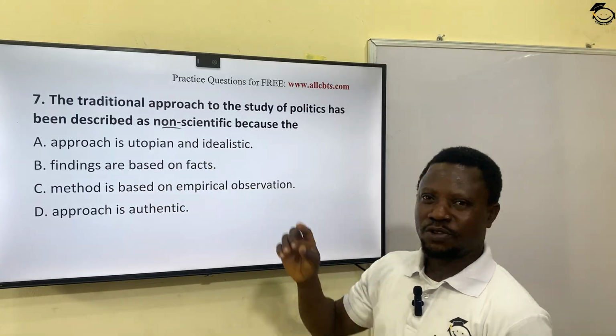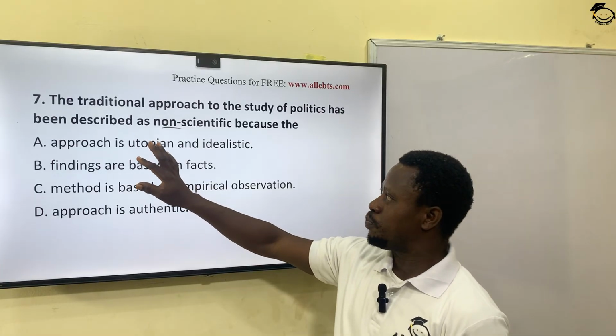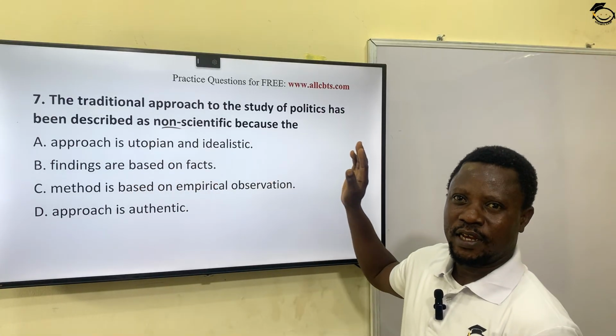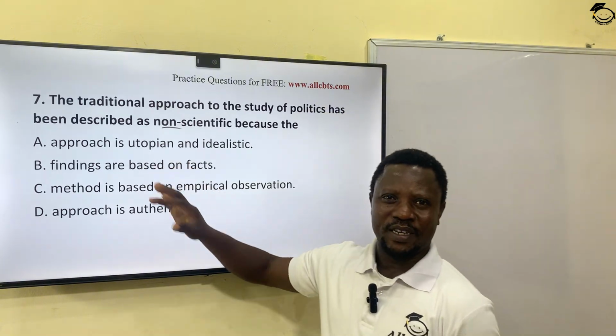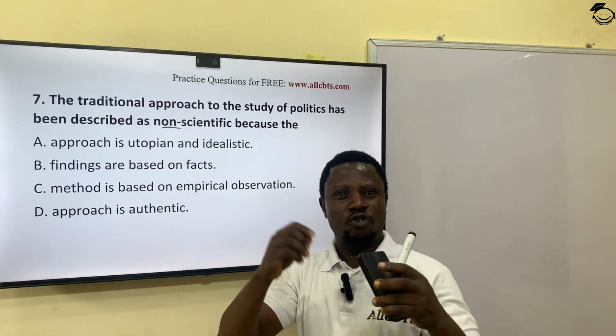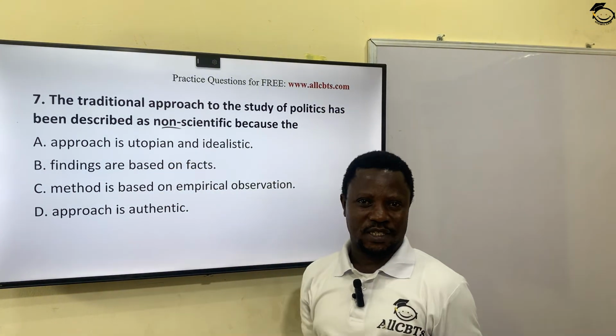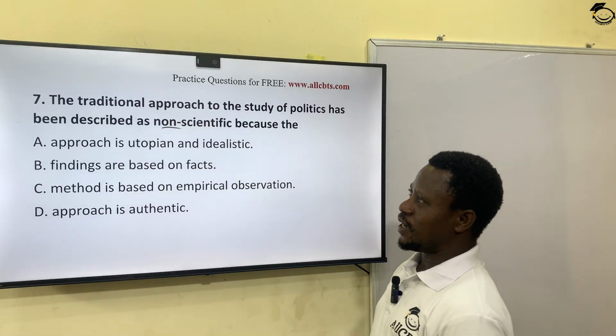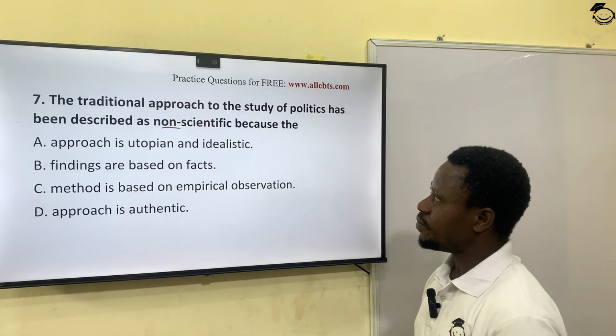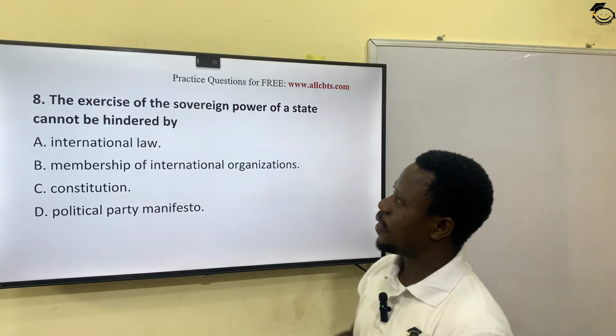Traditional approach in study of politics is based on utopian and idealistic method. What do you mean by utopian? An ideal state, even though we will not be able to attain it, but it's an ideal state, right? So the correct answer here is option A. Let's see the next question.